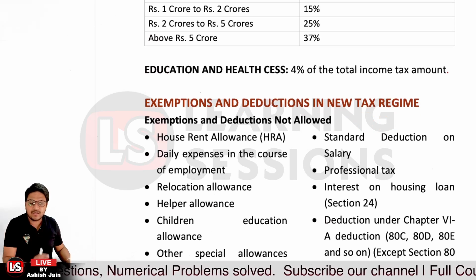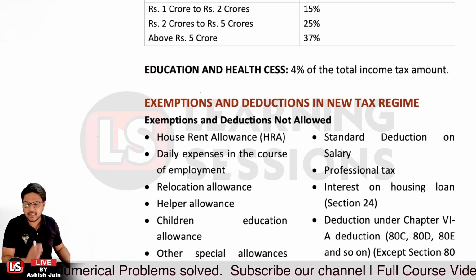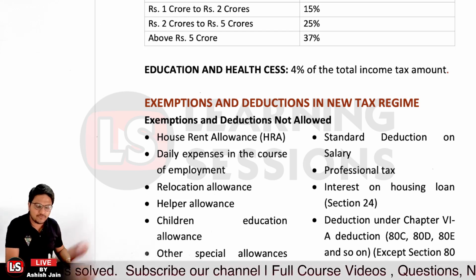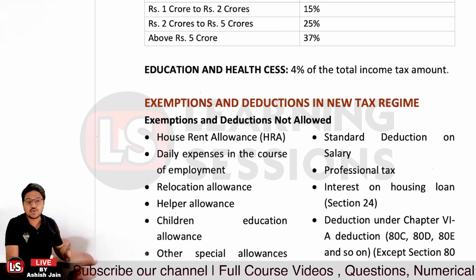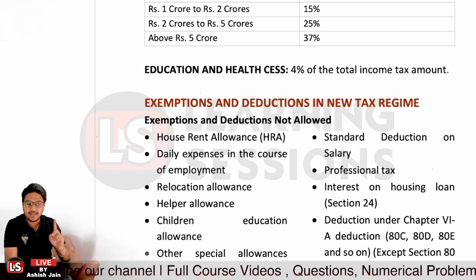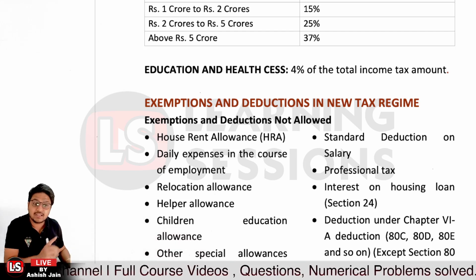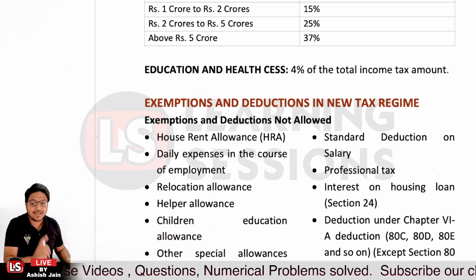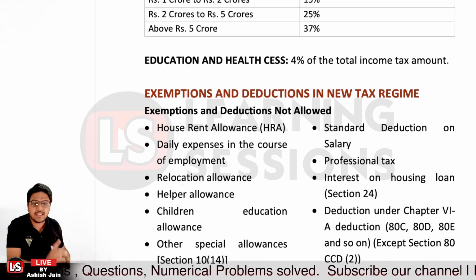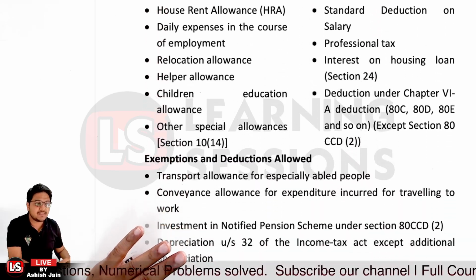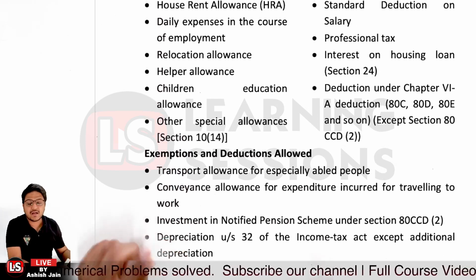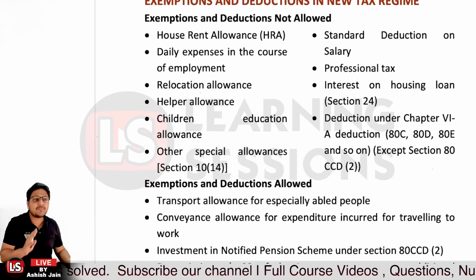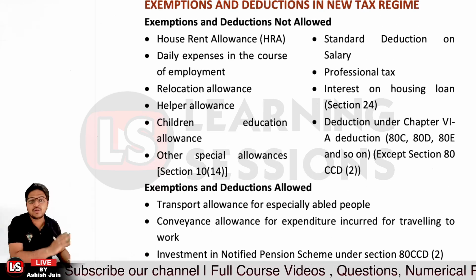Even if you're earning interest, particularly not earning, the interest deduction on a housing loan under section 24 is also not applicable. And there is no deduction applicable under section 80C, 80D, 80E. There is no particular exemption or deduction allowed, but only under section 80CCD, for investment under the NPS, the notified pension scheme, that particular deduction is allowed. Otherwise, no deduction is allowed.